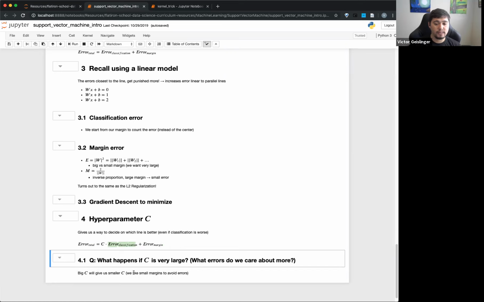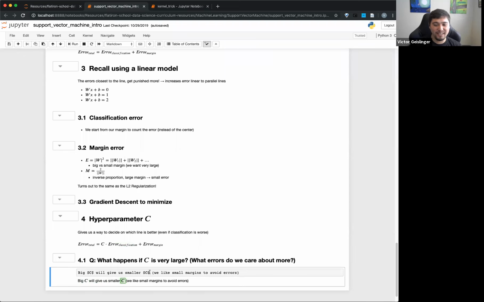So basically, big C will give us a smaller error. You see, I corrected this. It shouldn't give a smaller C, it should give us a smaller error. Or I don't even know what I was trying to write here. See, I fixed this before.